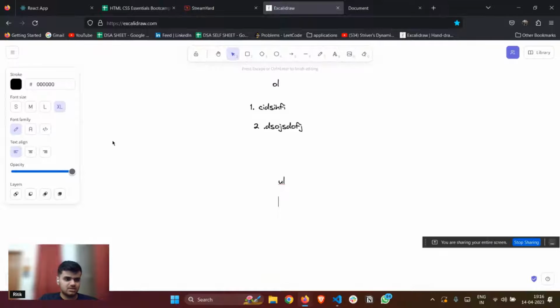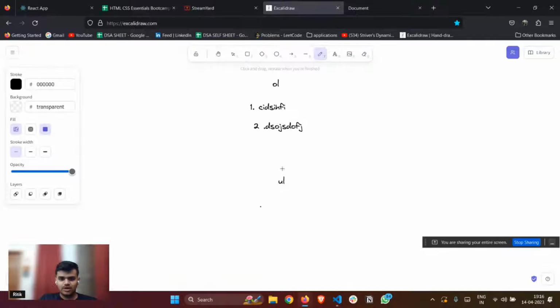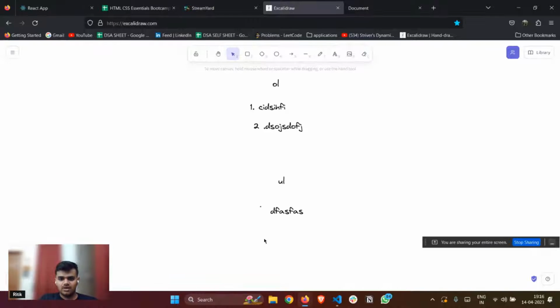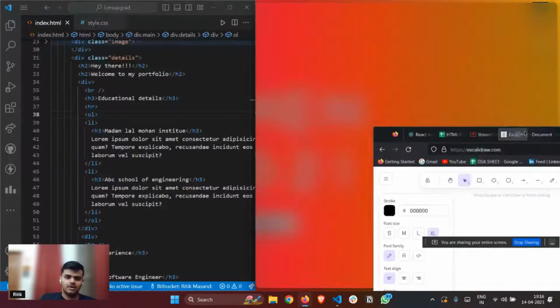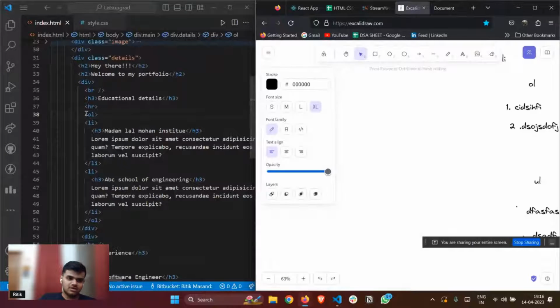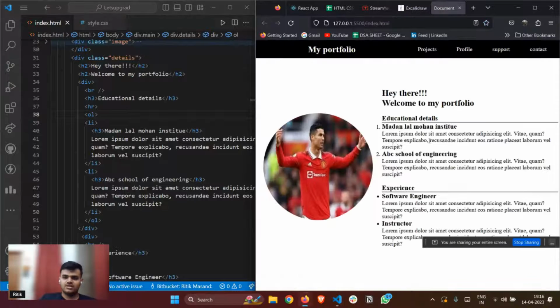So how do I make bullets? You have a bullet and you write something like this. You have a bullet and you write something like this. So this is the difference between ordered list and unordered list. Here as you can see, I'm using ordered list. Ordered list means in terms of numbering. As you can see, I've got this numbering here.